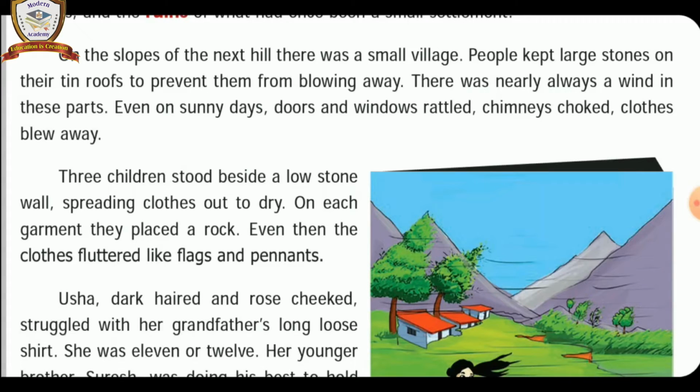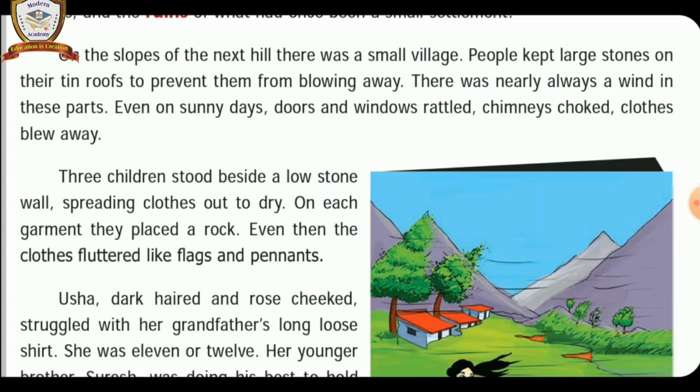Second point, people kept large stones on their tin roofs to prevent them from blowing away. Due to the heavy speed of the wind, the people of the village placed large stones on the tin roofs of their huts. The large stones stopped the tin roofs of their huts from being swept away by the wind. Third point, the wind was almost always blowing there at a high speed.